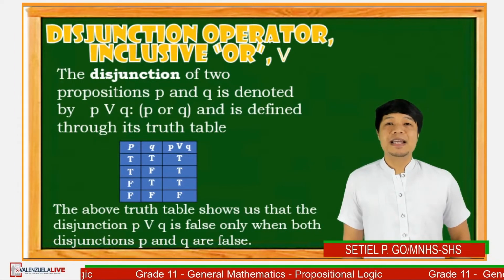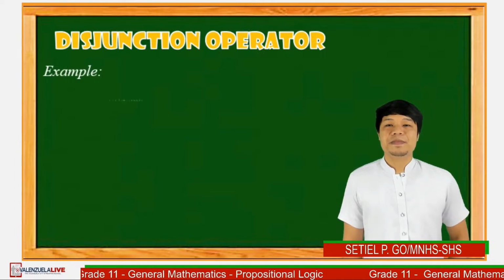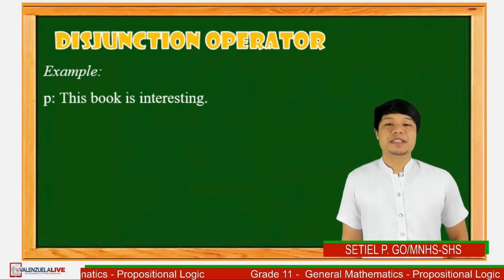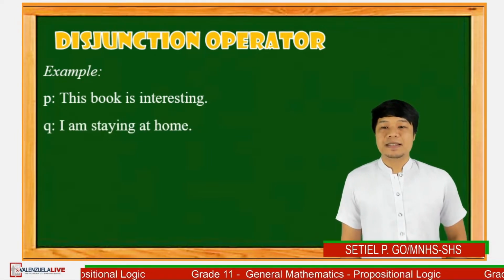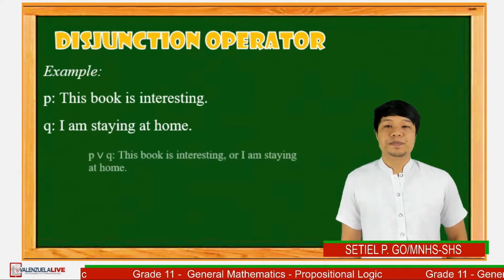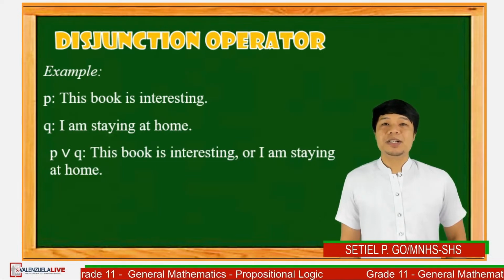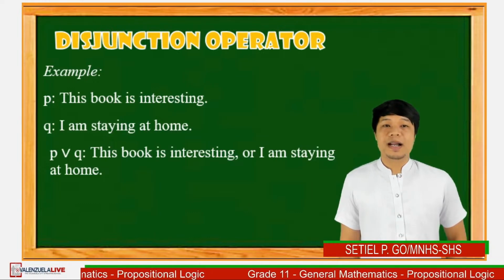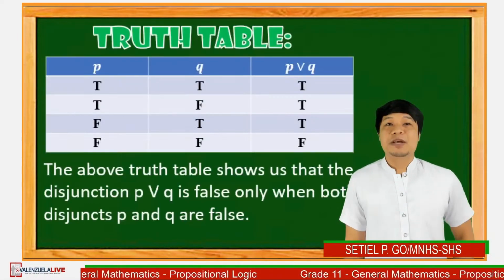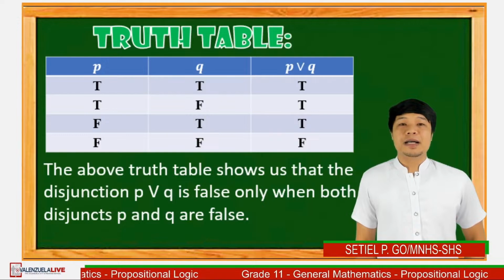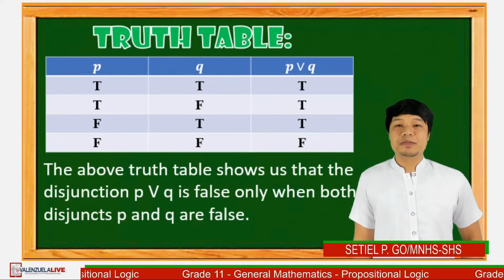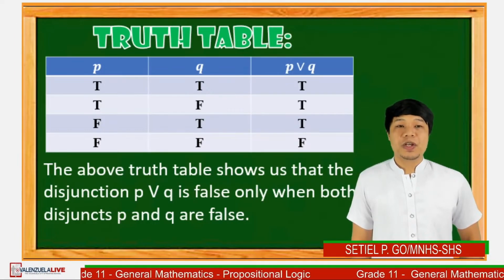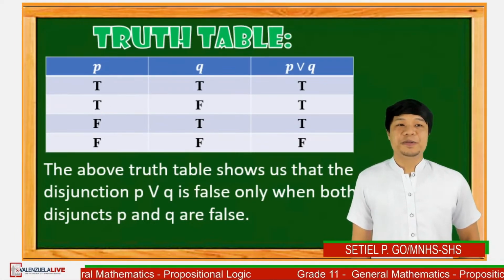Let's proceed to the example. Proposition P consists of, this book is interesting. Proposition Q states that I am staying at home. The disjunction of P and Q is, this book is interesting or I am staying at home. For the truth table, again, the truth table shows that the disjunction of P and Q is false when both P and Q are false. Otherwise, they are all true.